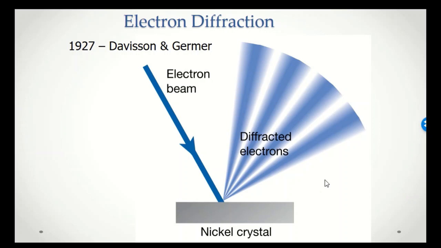So here we have a circumstance where electrons, which we consider to be particles, are behaving as waves with the typical interference pattern associated with waves.